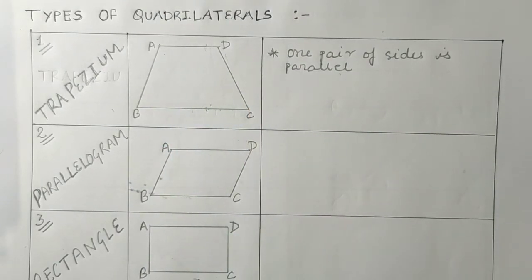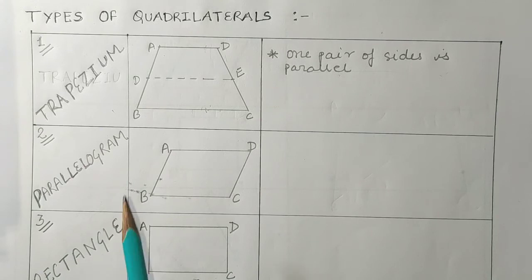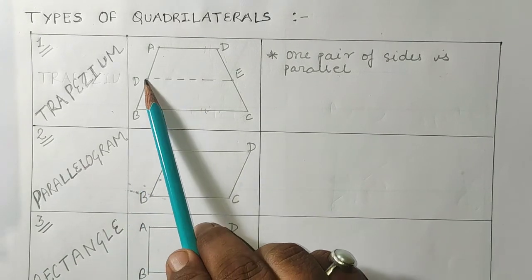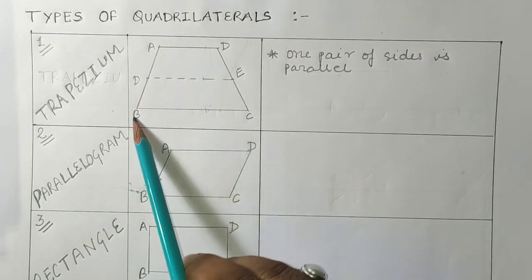Now students, if we join the midpoints of the non-parallel sides.